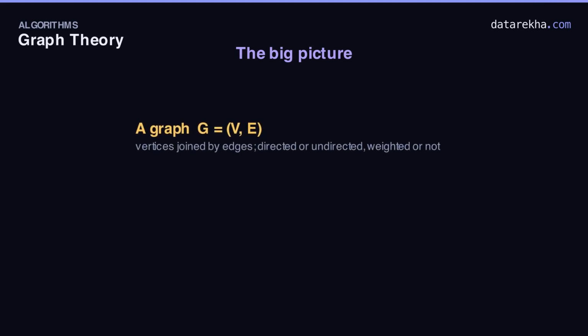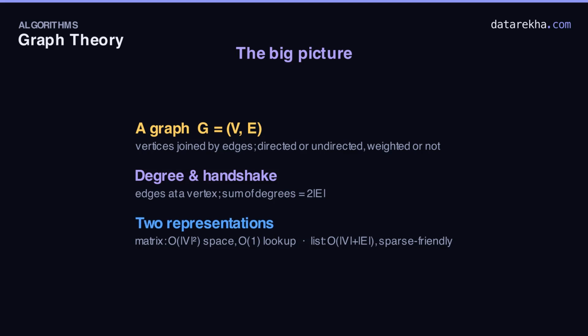Let's lock it in. A graph is vertices joined by edges. G equals (V, E). Edges can be directed or undirected, weighted or not, and those choices change everything. The degree of a vertex counts the edges touching it, and the handshake lemma ties it together. The degrees always sum to twice the number of edges. You store a graph two ways. The adjacency matrix, order n squared space with instant lookups. The adjacency list, order V plus E, linear, the natural choice for sparse graphs.